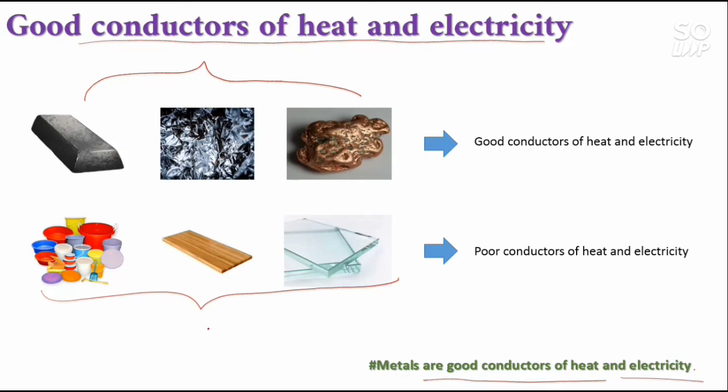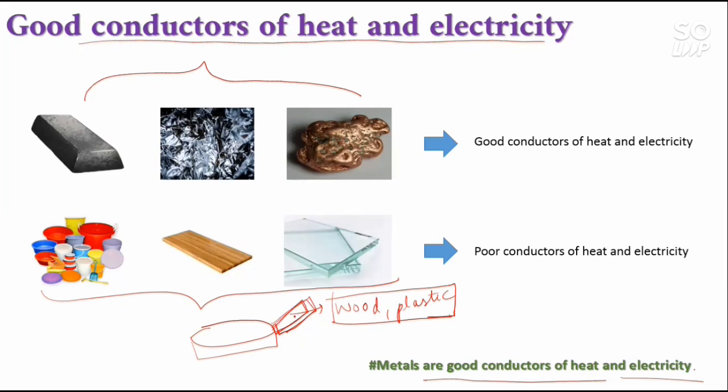That's why if there's a hot metallic pan, will you be able to hold it by its surface? No, you use this handle which is not made of metal. It is made of either wood or plastic. And what's the reason for it? It is because wood and plastic are poor conductors of heat and electricity, so they do not get heated up, so we can easily handle the hot metallic pan by its handle. Did you understand it? Okay.